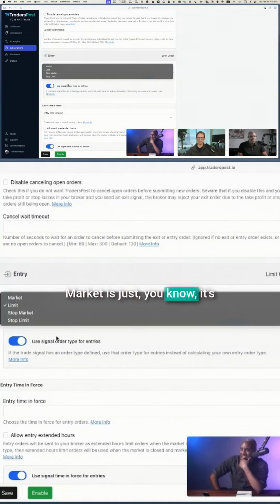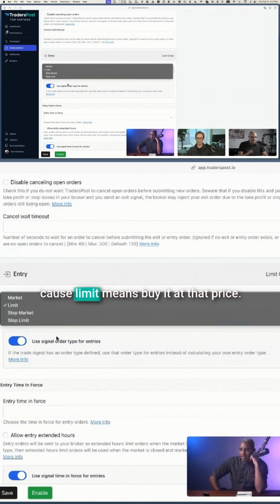Market is just whatever the market is when it's open. Limit is a set price. Stop market is... wait, so for limit, if the stock is trading at $200 and I set a limit price of $300 to buy, what will happen? No, it'll buy it, because limit means buy it at that price or better.